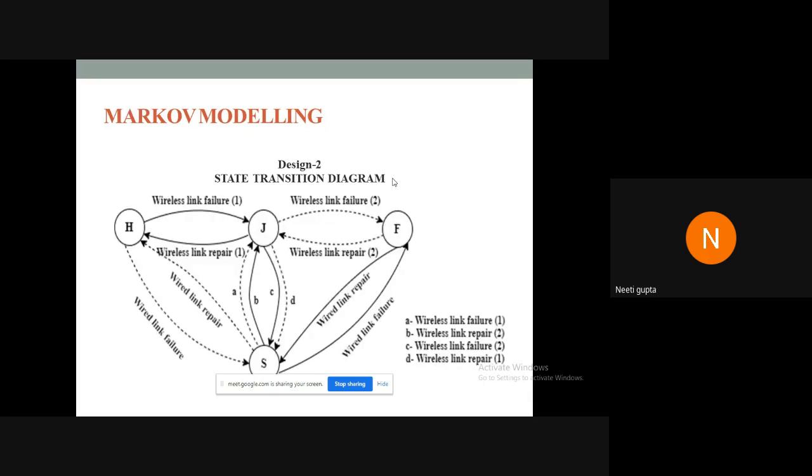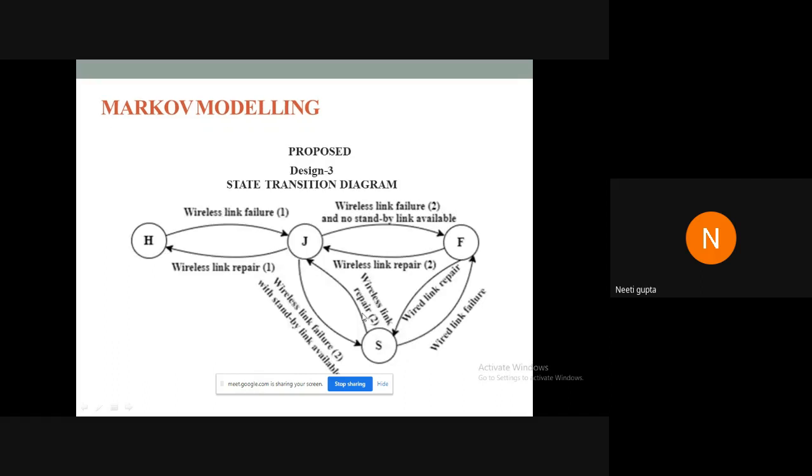This one is for design 2, in which in addition to healthy state, jump state, and failed state, we have a standby state as well. And this was a state transition diagram developed for design 3.